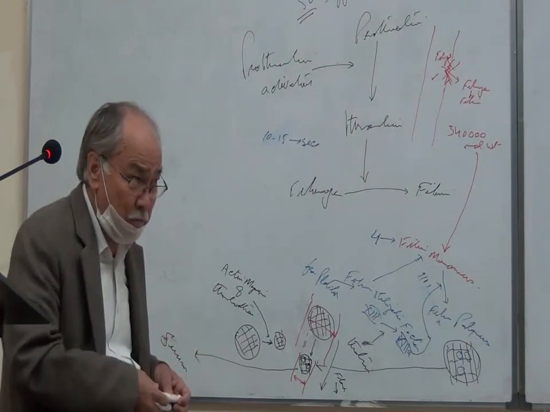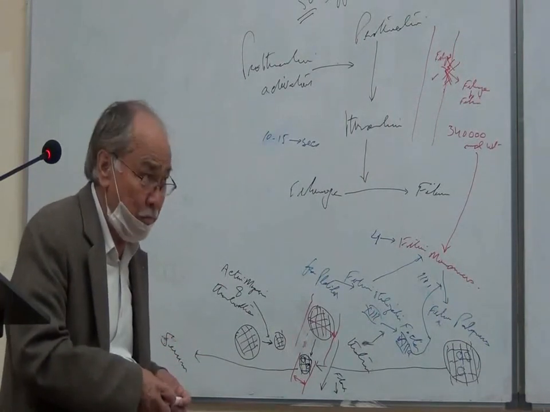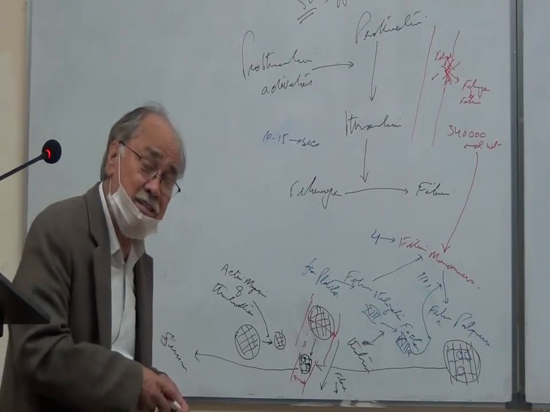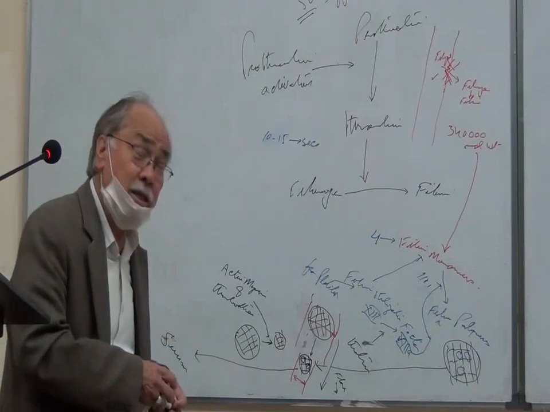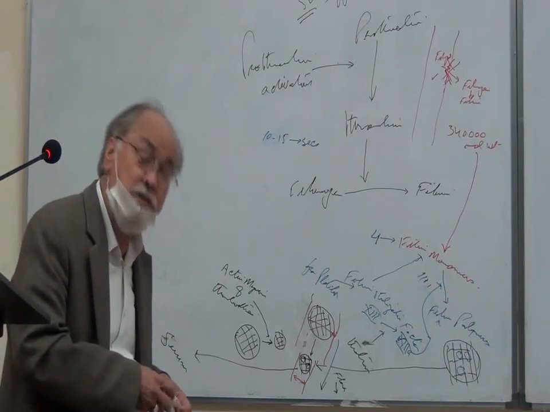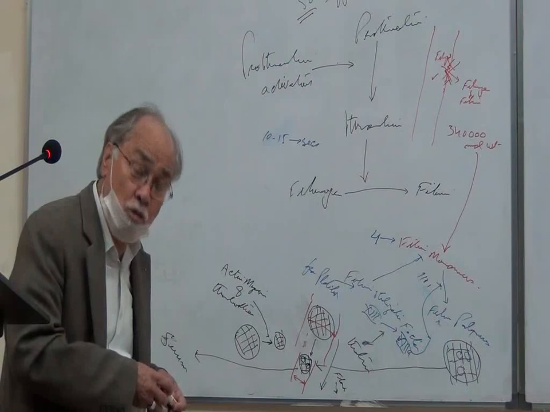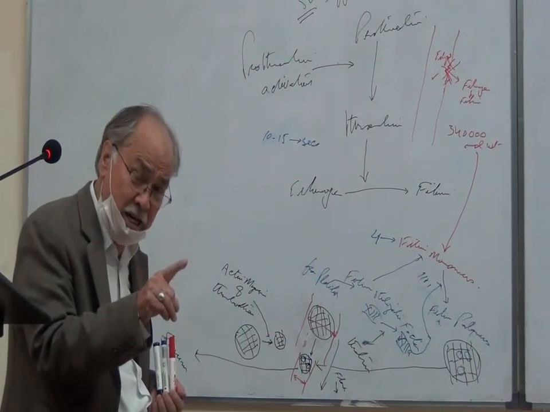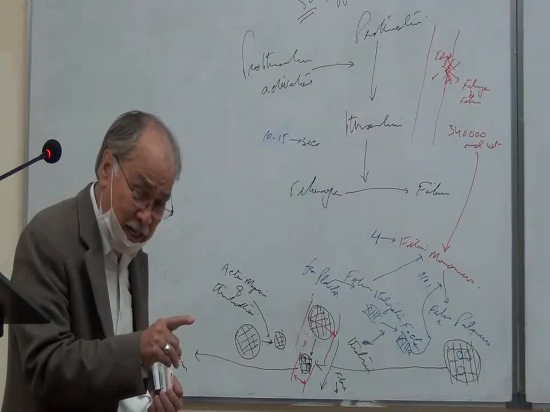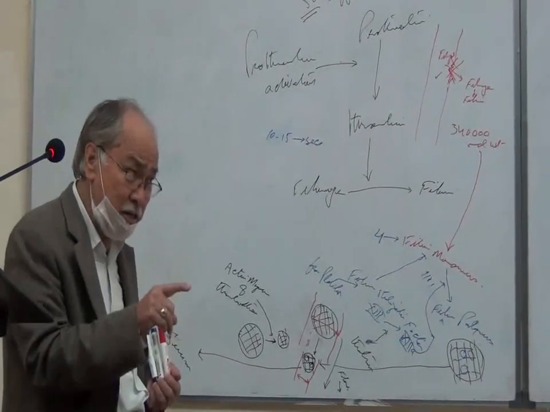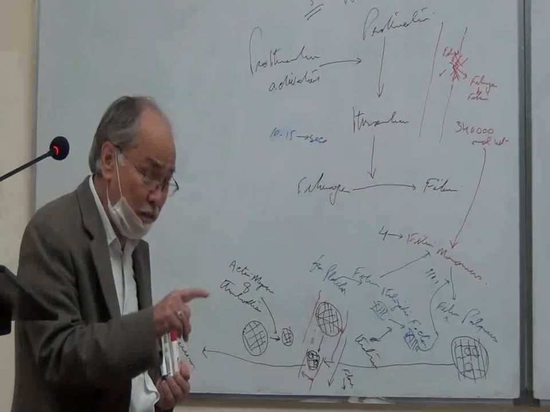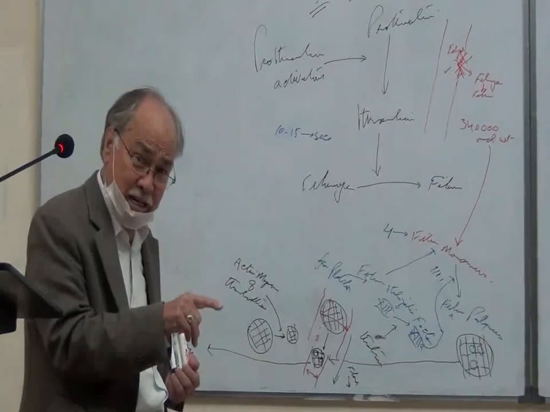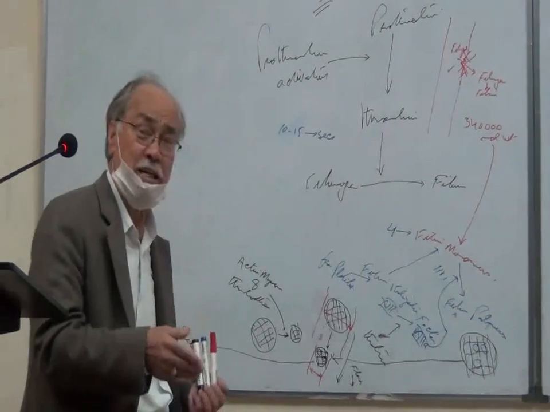Of course, at the same time, because as I told you earlier, all the steps take place simultaneously, factor 8 is activated by thrombin. The thrombin converts factor 8 into activated factor 8, and then activated factor 8 plus activated factor 9 convert factor 10 into activated factor 10.